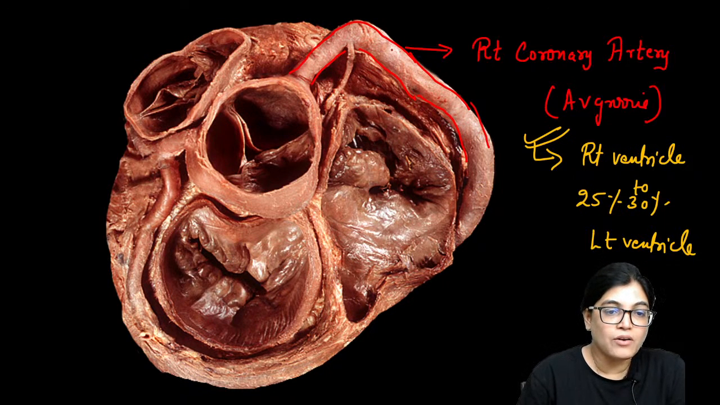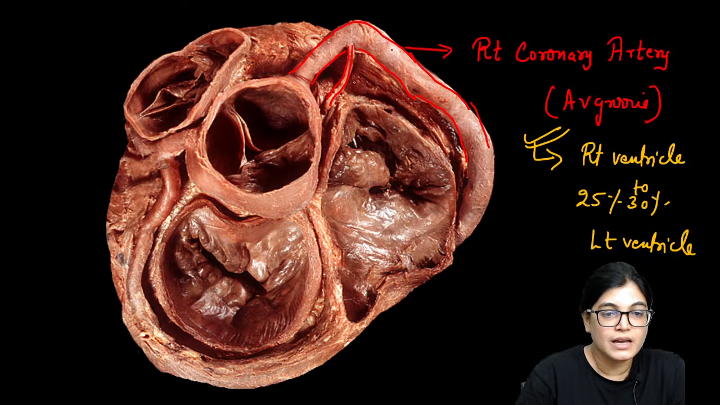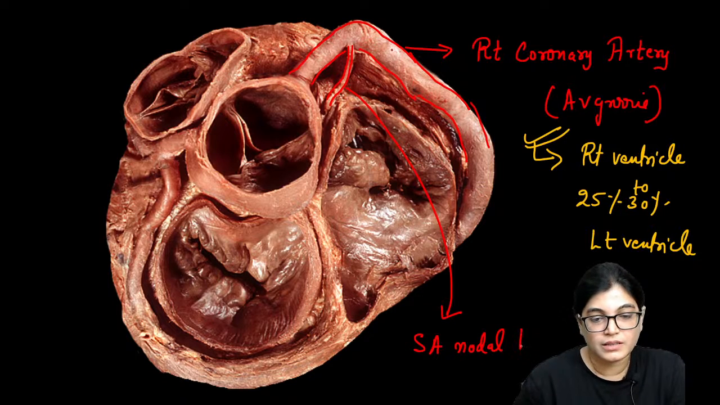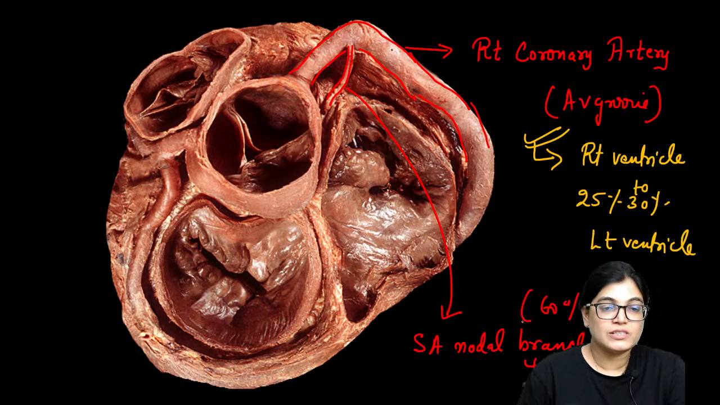Now I also want to show you another small artery. As you can see, this is a branch from the right coronary artery going down, and this is the SA nodal branch. Which branch is this? This is SA nodal branch. It is a branch from right coronary artery itself, and in 60% of cases the right coronary artery supplies the SA node. You can just use the term SA nodal branch, which is a branch from right coronary artery in 60% of the cases.